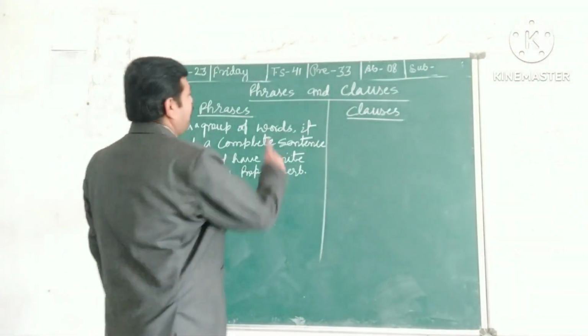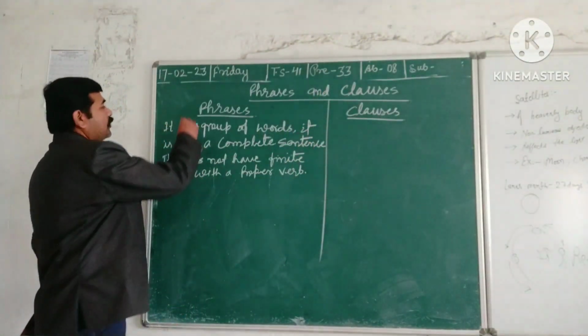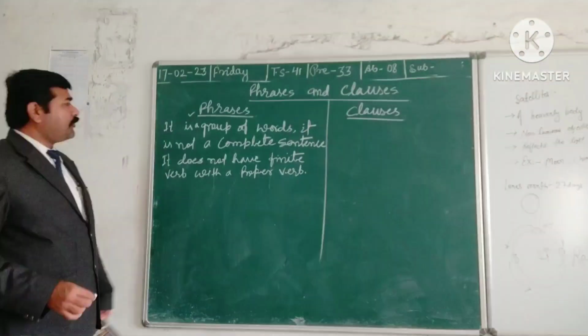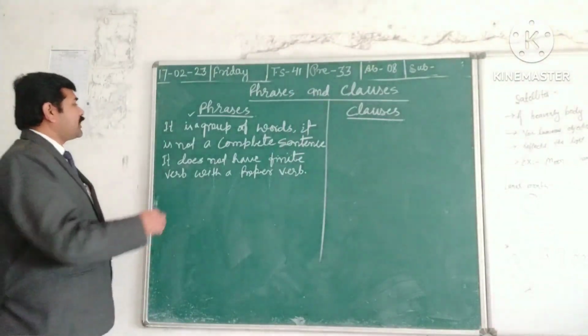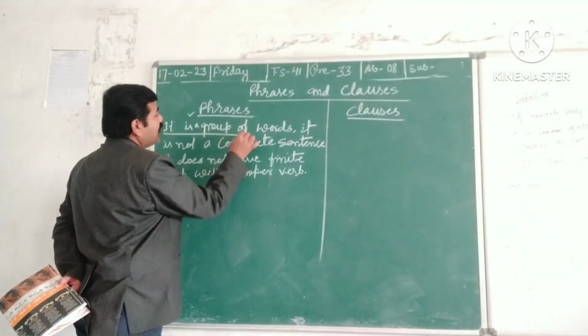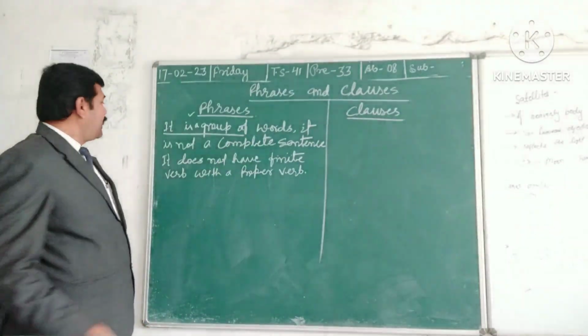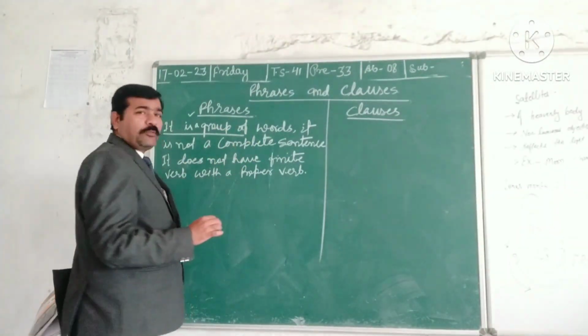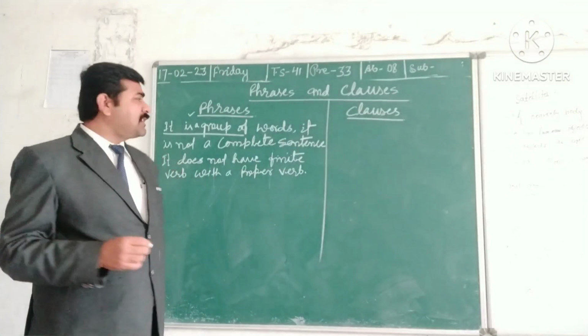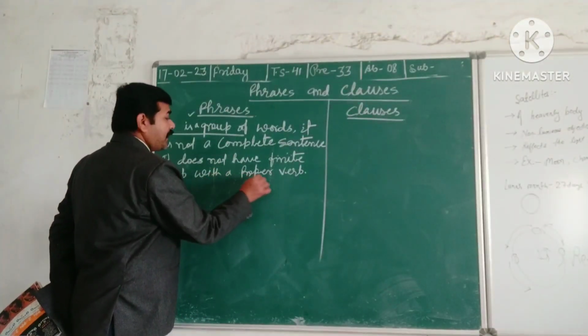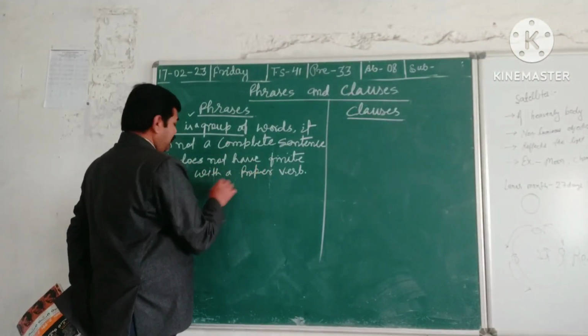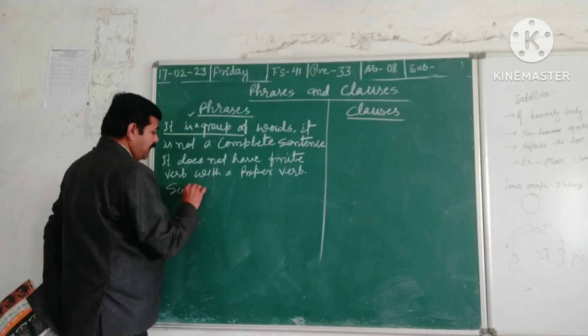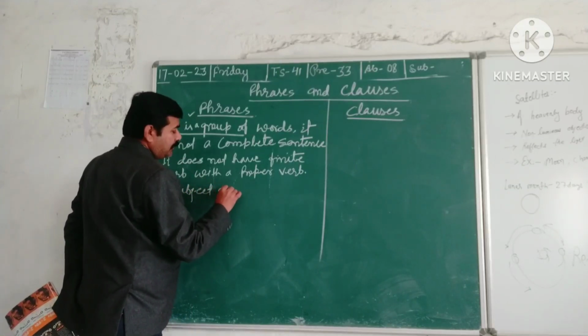Now let's see phrases and clauses. First, what is a phrase? We have learned what is called a phrase. Phrases are generally called a group of words. It is not a complete sentence. Why do we say it is not a complete sentence? Because it does not have a proper subject and verb.